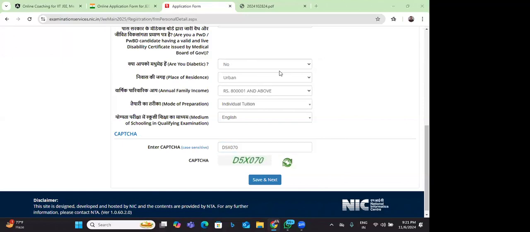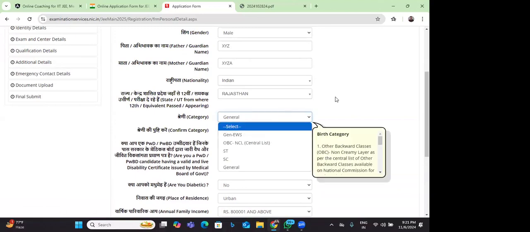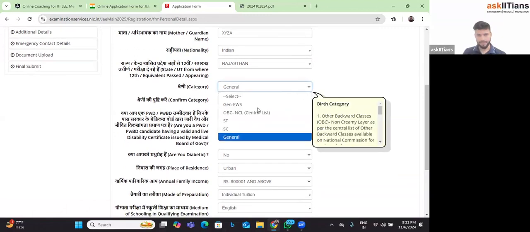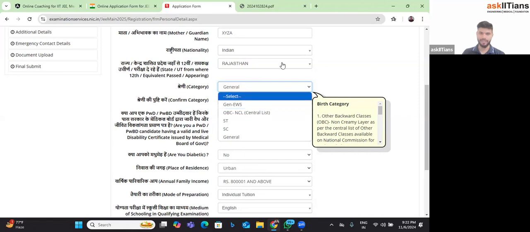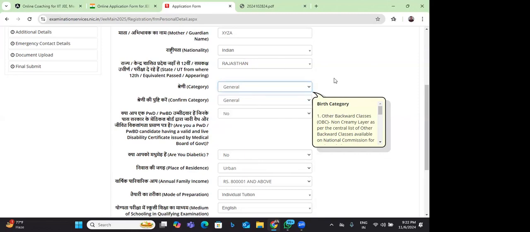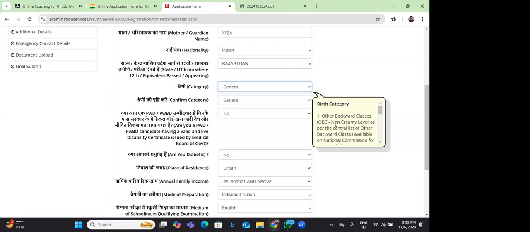In the category section, for OBC and general, we need to select no. Backward community people, do they need to select OBC even though they are outside India? Yes, sir. Actually, let's suppose, sir, if you are from the OBC category, right? In OBC, you will get the benefit only if you are in the NCL category, non-creamy layer. OBC creamy layer is the same as general, correct? The condition for OBC non-creamy layer is regarding your annual income. It has to be less than 8 lakh LPA, right? If you are coming under that category, then you can fill OBC NCL. Otherwise, you have to fill general only. General only. Okay.